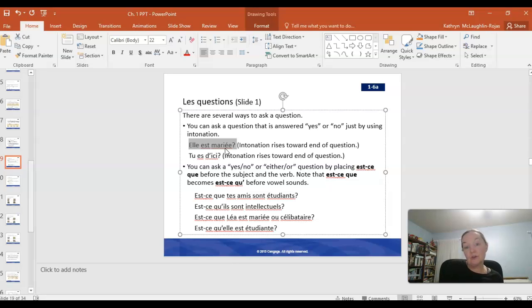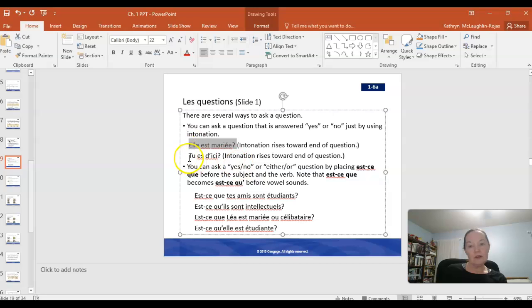The only thing is intonation. So if your voice goes up at the end of that string of words, it's going to be understood as a question, right? Elle est mariée? Okay? Or elle est mariée. If you don't do the intonation, it sounds like something you're sure of. But if you add the intonation, you're not sure and you need to find that out.